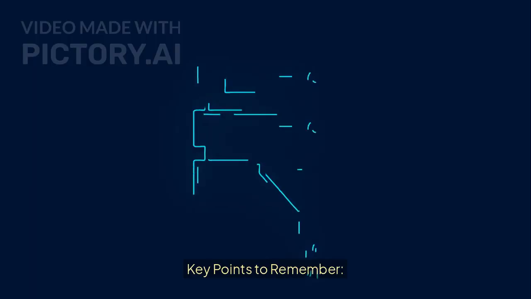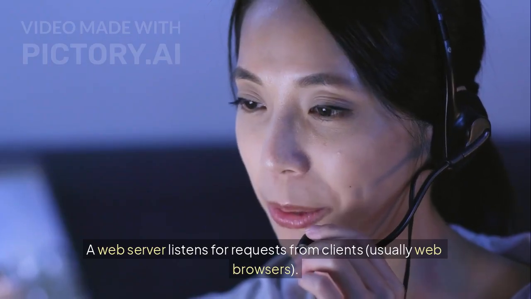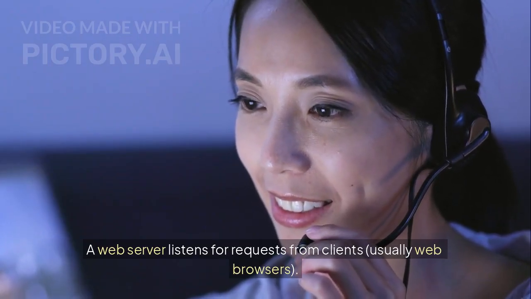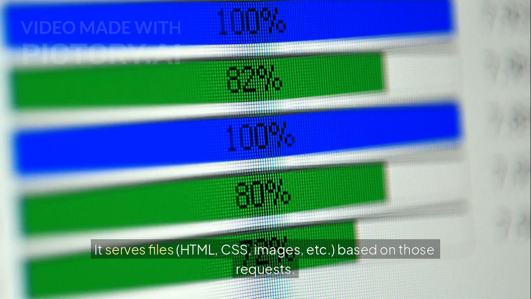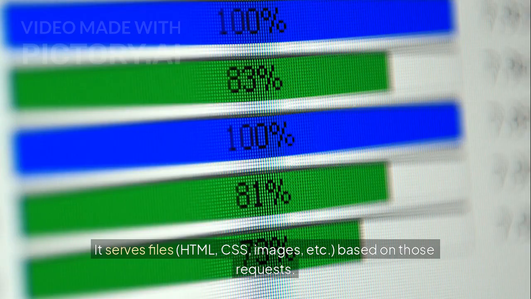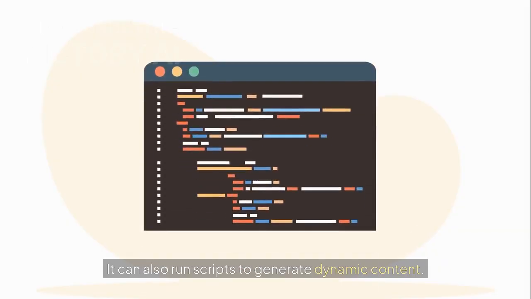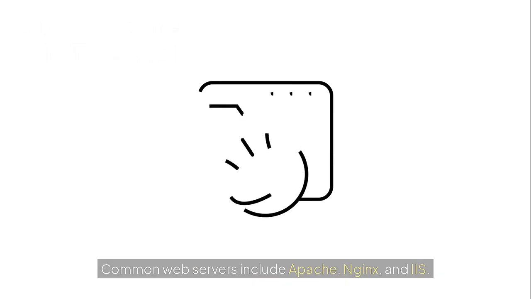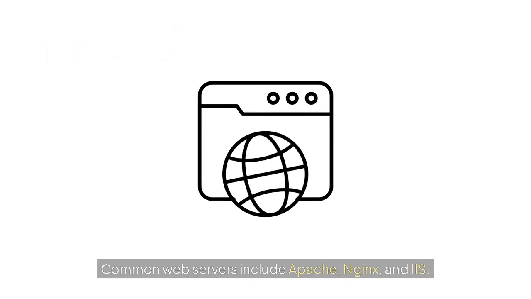Key points to remember: a web server listens for requests from clients, usually web browsers. It serves files, HTML, CSS, images, etc., based on those requests. It can also run scripts to generate dynamic content. Common web servers include Apache, Nginx, and IIS.